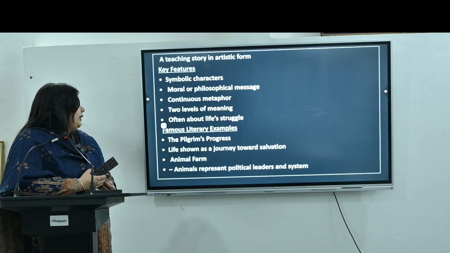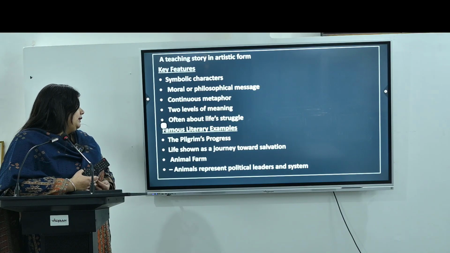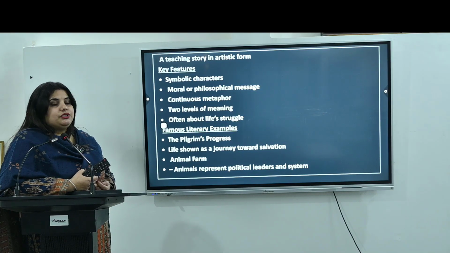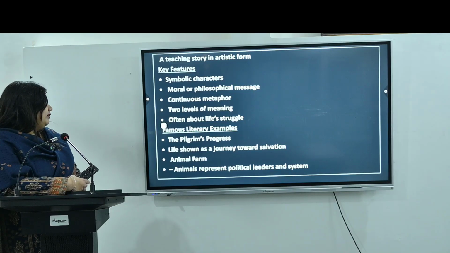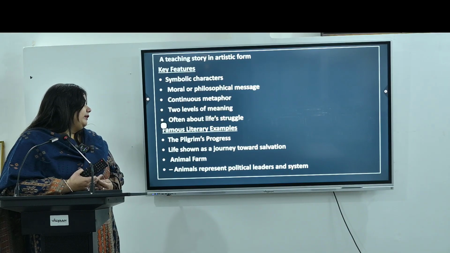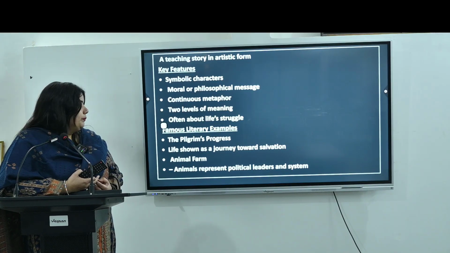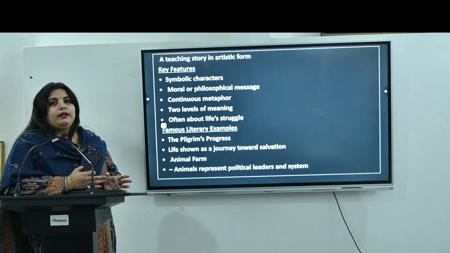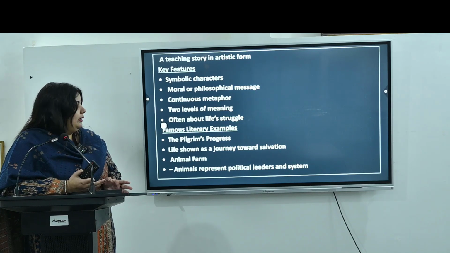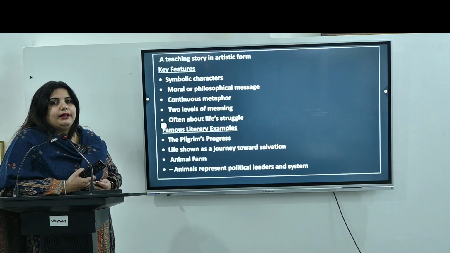Then the famous literary examples we have are The Pilgrim's Progress. In this we see life shown as a journey towards salvation. Then we have the other work, which is Animal Farm. Here animals represent political leadership and system. So we see that there are many animals who represent different kinds of ideas and thoughts.